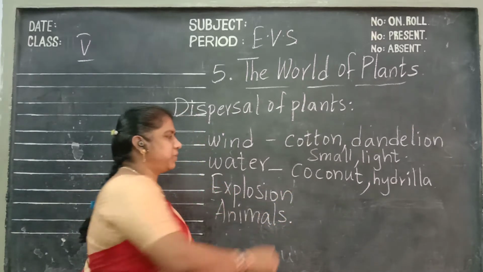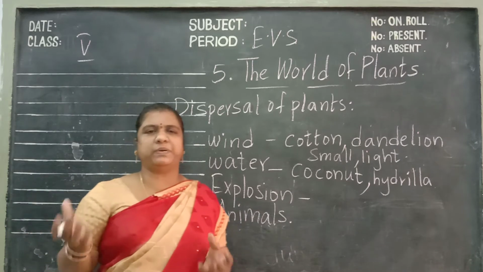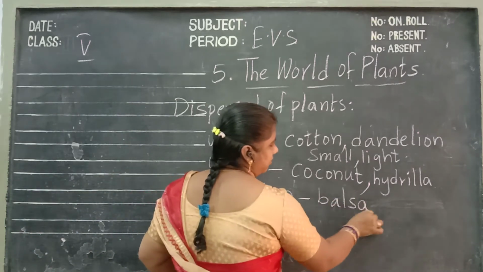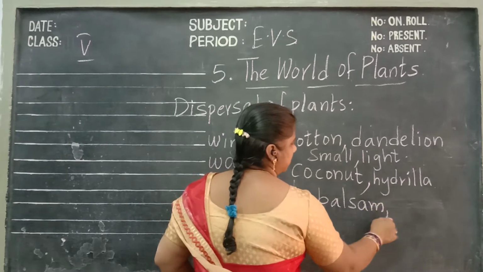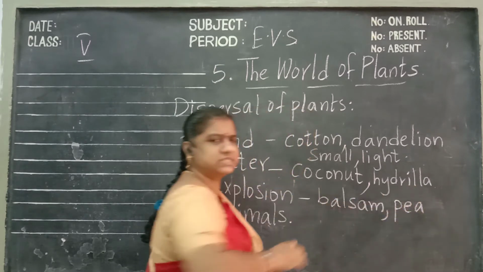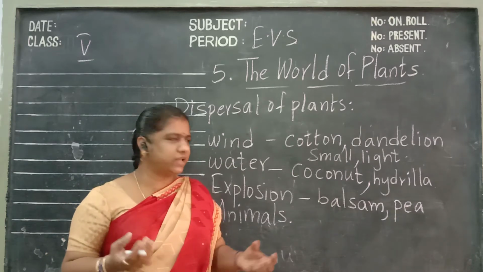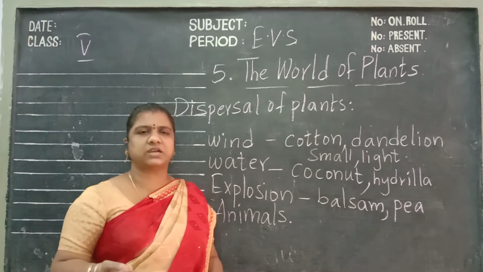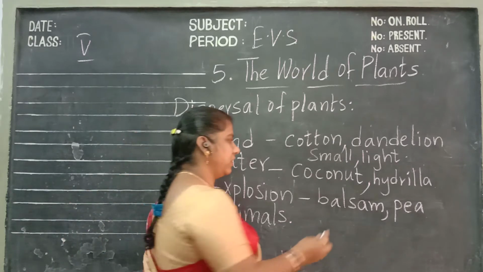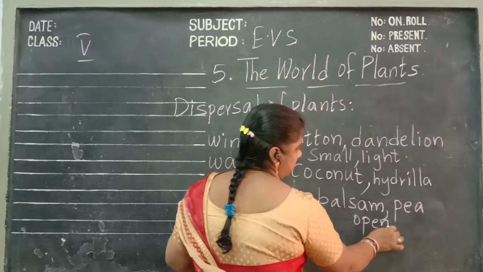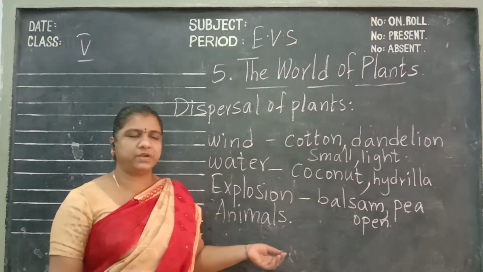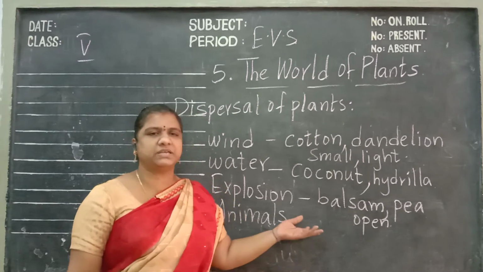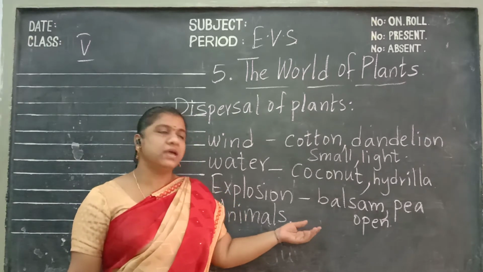And children, see explosion. Some plants will burst, like balsam and pea. The fruits of balsam and pea burst and open, and the seeds get scattered by explosion.